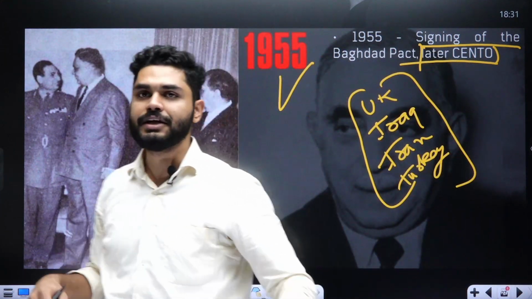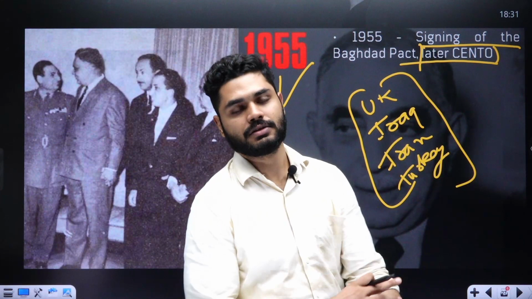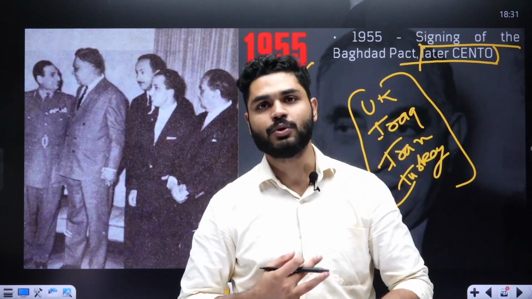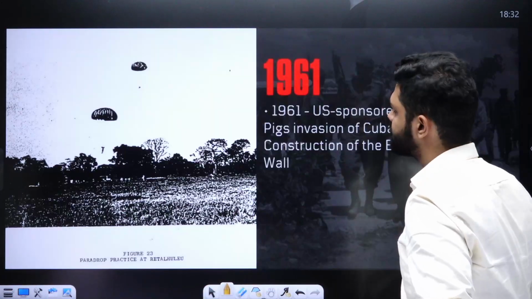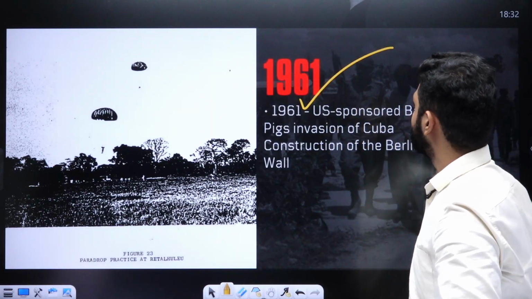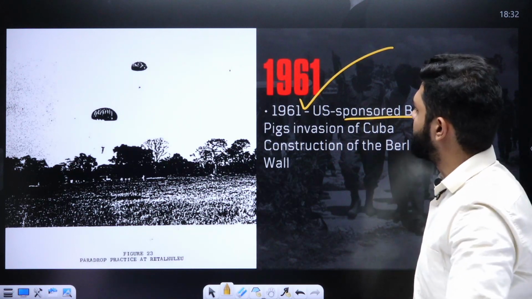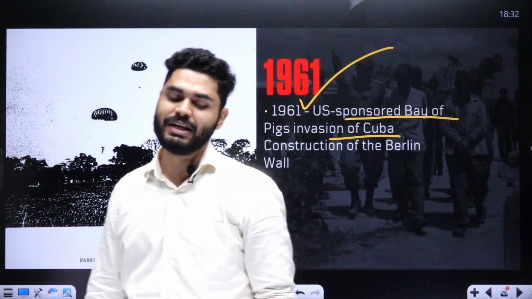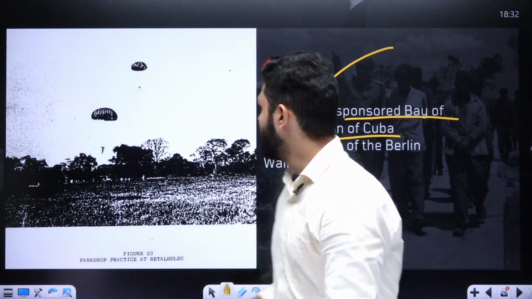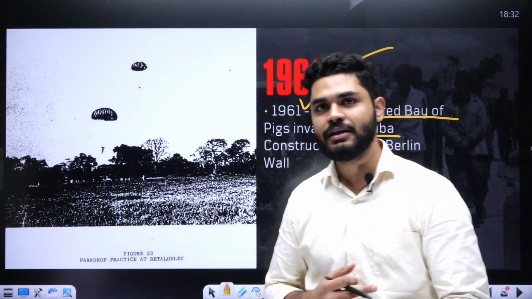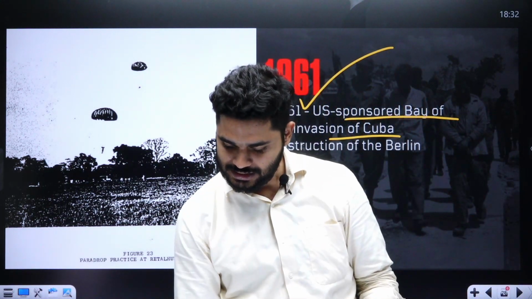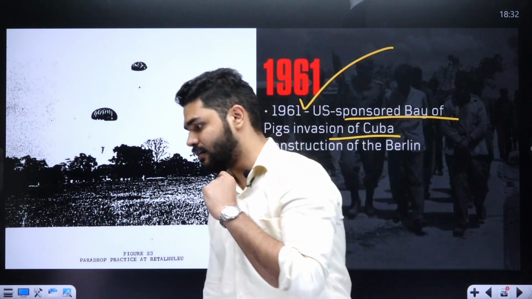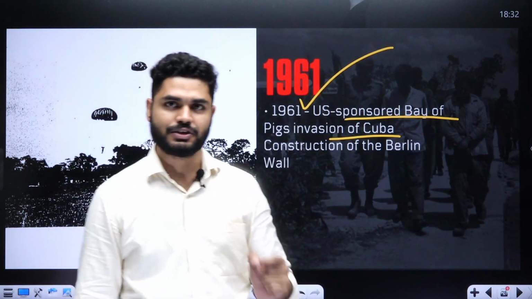And the idea of CENTO was also to counter the idea of communism. So NATO, CENTO, and SEATO, everything was against the idea of communism. Then comes 1961. Now this was the US sponsored Bay of Pigs invasion of Cuba. Now what is this Bay of Pigs invasion? So in 1961 there was a leader in Cuba called Fidel Castro. So in 1961 the USA government unsuccessfully tried to overthrow this Fidel Castro government, which was